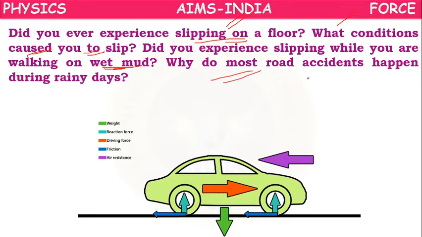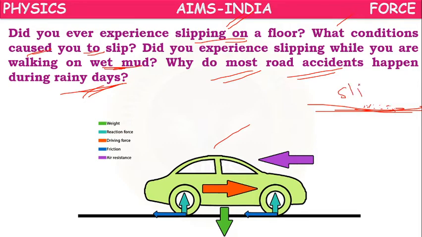Or most road accidents happen during rainy days. Why? Because of the smooth surface. A normal road will be somewhat rough, but on a rainy day water settles on the road and the roads become slippery, or the road surface becomes smooth because of the water.